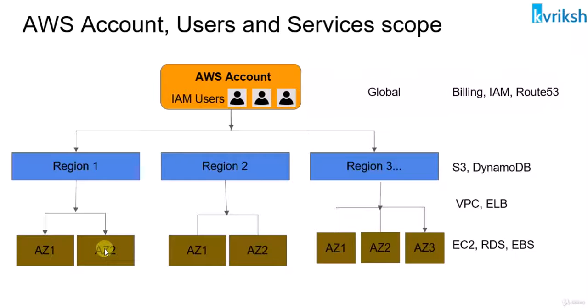Now in AWS there are different services, and they have different scope with respect to region, AZ, or account level. For example, the billing service works at an account level. That means at the end of the month you get one AWS bill which you have to pay. IAM, which is identity and access management, also works at account level, which means however many users you want to create, you can create, and all these users would have access to all AWS regions, AZs and the services because they work globally, right?